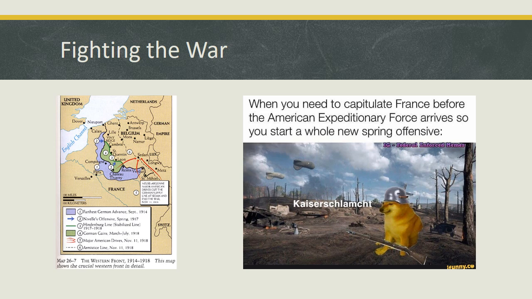The counterattack was so successful that Germany agreed to an armistice, or ceasefire, to start on the 11th of November 1918, effectively ending the war. The United States only experienced 49,000 combat deaths, but many more from the flu epidemic during the war. Around a total of 20 million people died in the war, many of them civilians.